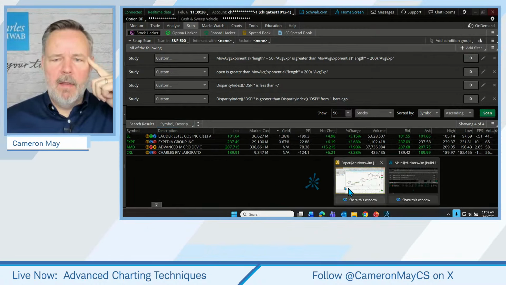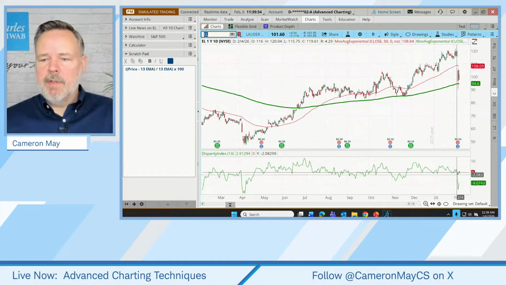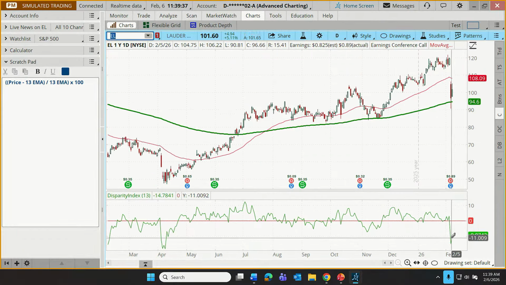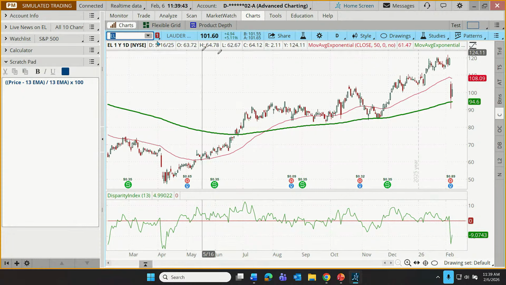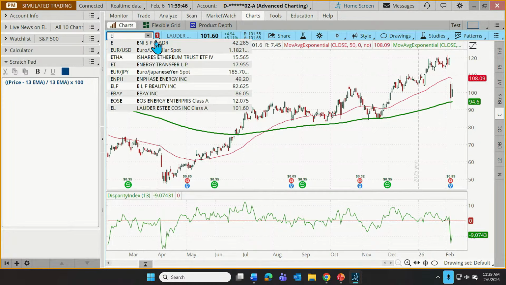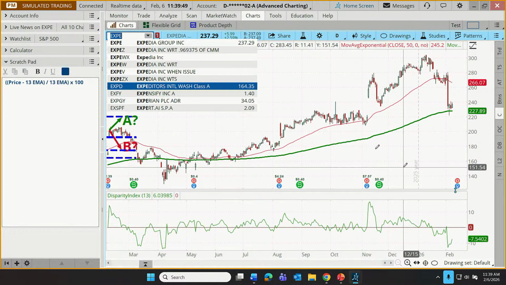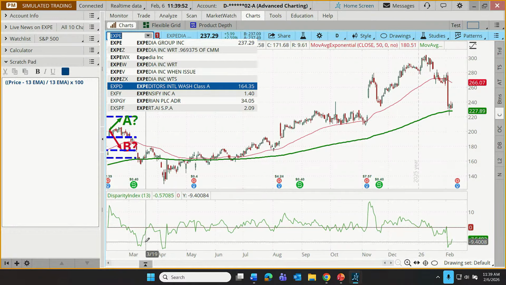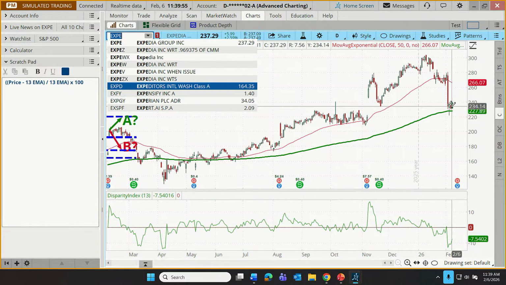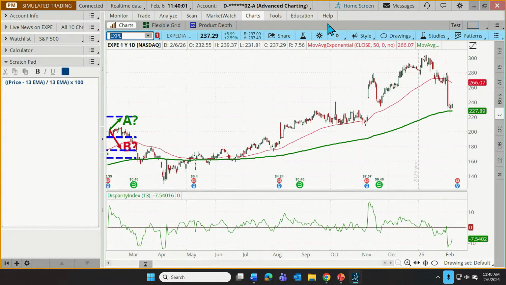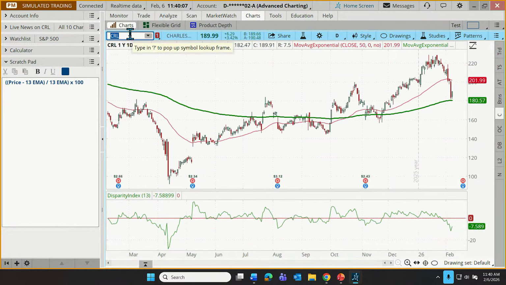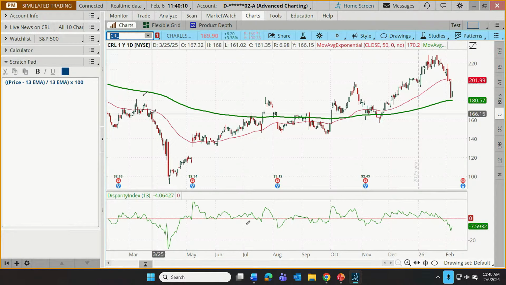Let's flash over here. Let's look at EL. Hey, yeah, look at this. We have a strong disparity index drop. We're starting to rise. We're still above the 200, and the 50 is still above that 200 as well. That could be an example entry. We have EXPE, very similar scenario, just reached relatively extreme lows, and we're still above the 200. And as I mentioned, look how many of these are below their 50. That's pretty common. And finally, what was the other one? CRL? My memory's not totally great. Yep.